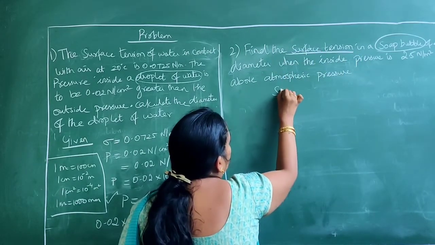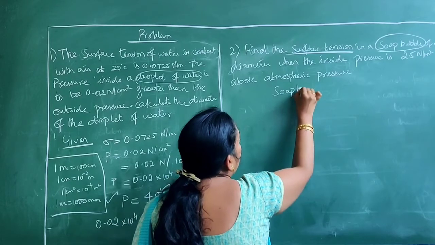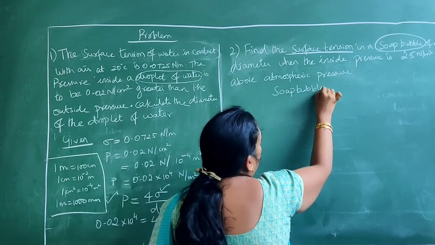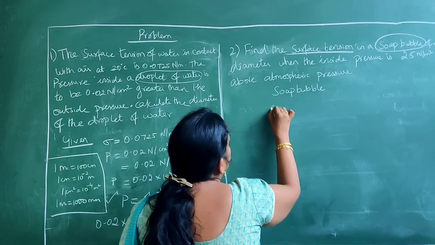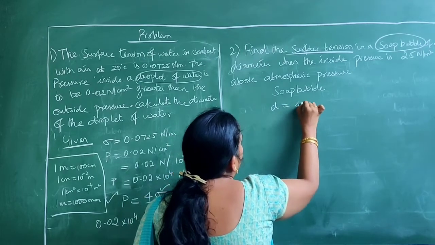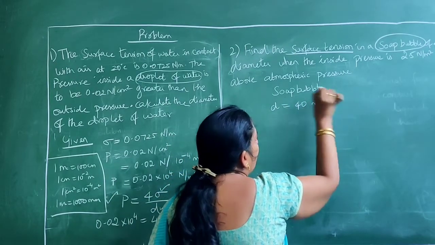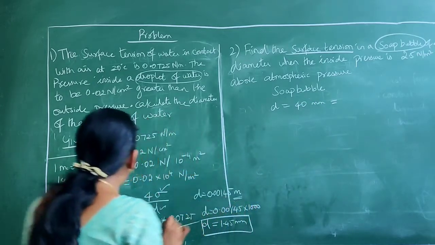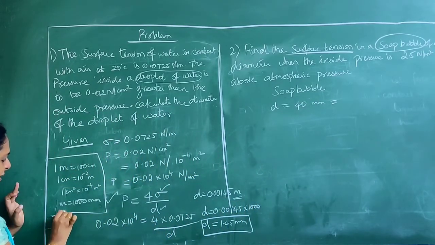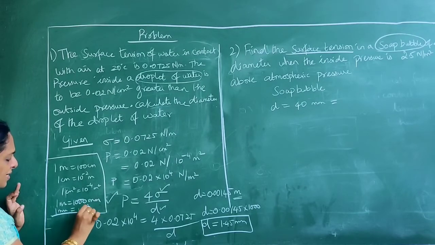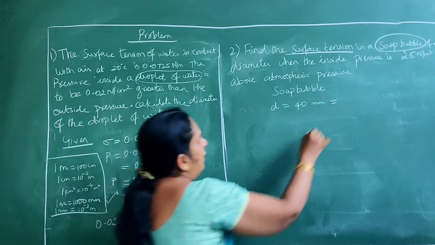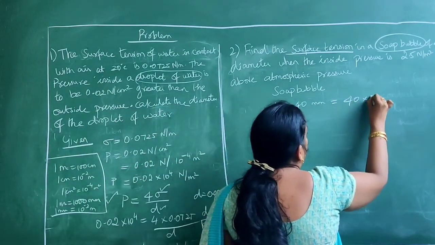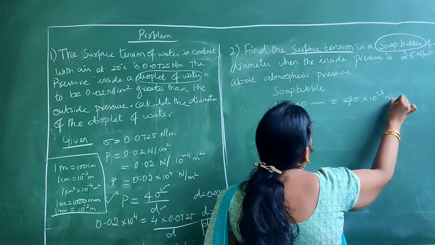So this is the case of a soap bubble. A soap bubble is once again a hollow bubble, hollow surface. In this case, the diameter D is given, 40 mm. Please convert it to meters. Just like I said, 1 meter is equal to 1000 mm. So what is 1 mm? It is 10 power minus 3 meters. So you can write it here, 40 into 10 power minus 3 meters.